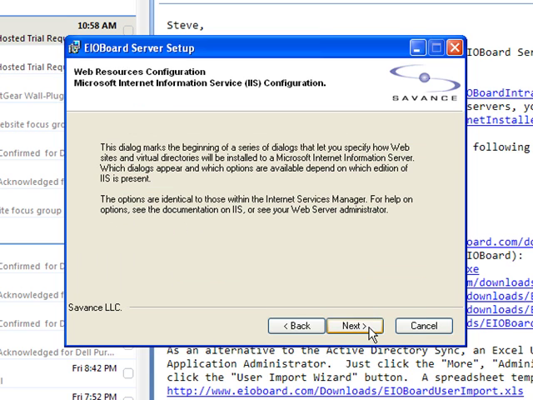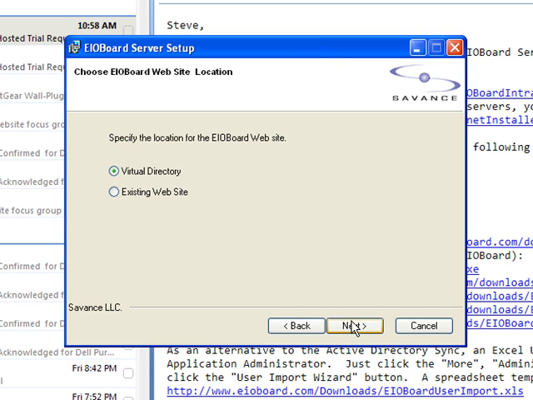Hit next here. And now basically this is going to talk you through setting up IIS. You have two options here, either a virtual directory or an existing website. If you don't know the difference, go ahead and stick with virtual directory. If you have already set up a website, you set up some advanced settings to that website, you can say existing and then just pick that.